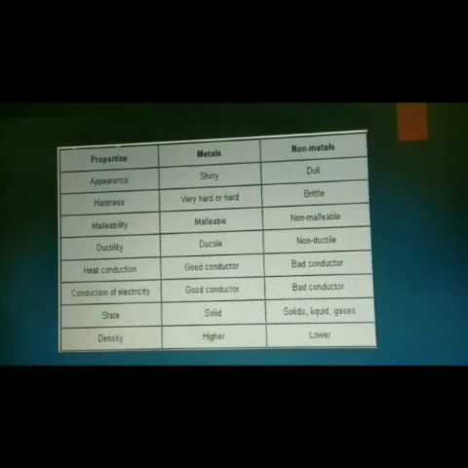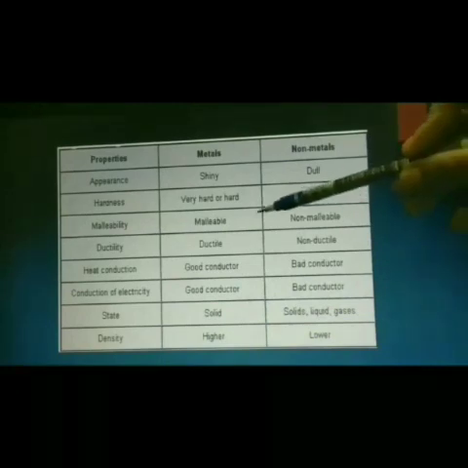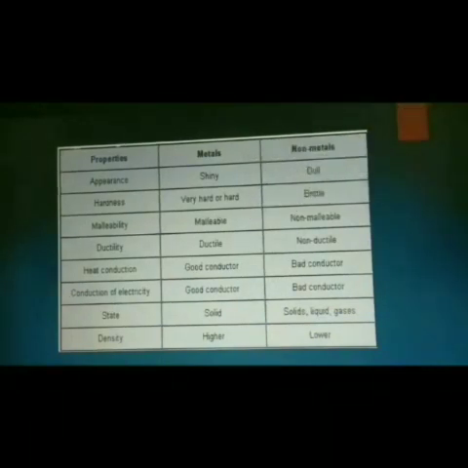When you pull it down, it becomes broken. So it has the property of brittleness. And next one, malleability. Metals are malleable in nature, while non-metals are non-malleable. So what do you mean by malleability? They can be made into flat, thin sheets. Can we make a non-metal malleable? No, it is not possible.